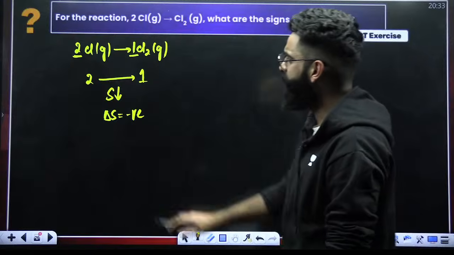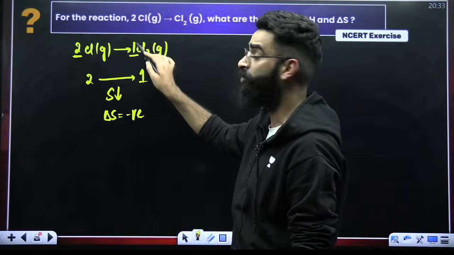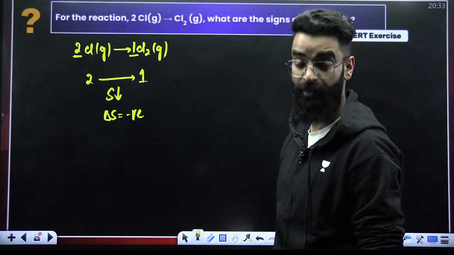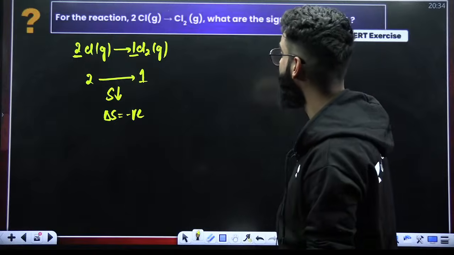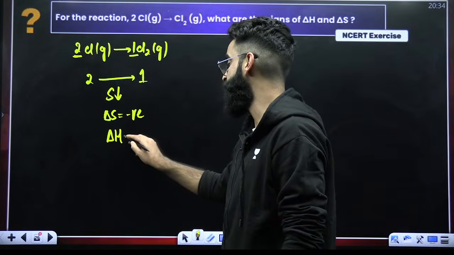Now, if you look at this particular process, you have got 2 chlorine atoms and they are forming a Cl2 molecule. So bond formation is taking place. Bond formation is exothermic, right? And for exothermic processes, delta H is negative. So delta H has to be negative as well.